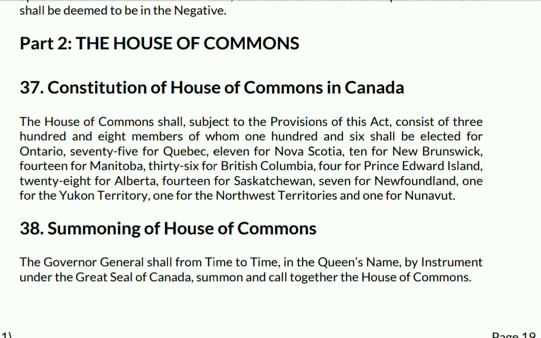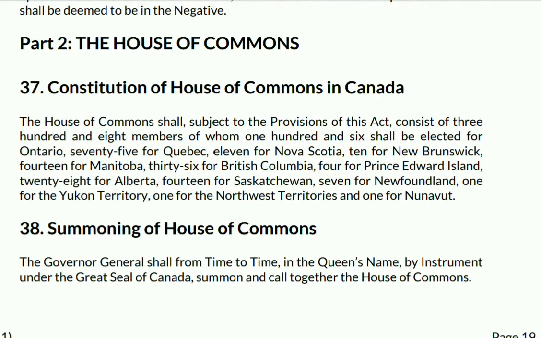Today we'll continue the series on the Constitution of Canada from part 2 of chapter 4, namely the House of Commons, and chapter 4, legislative powers. So starting from Article 37, the Constitution of the House of Commons in Canada.